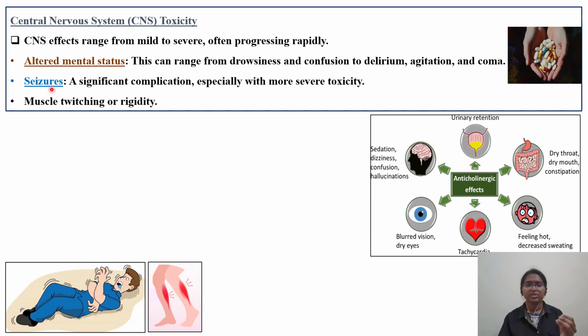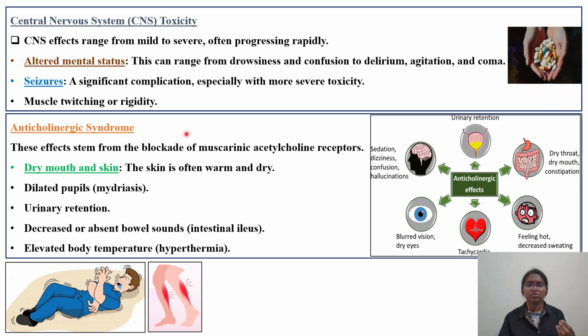Coming to seizures, a significant complication, especially with the more severe toxicity. When high doses of this TCA are taken in overdose, there is a possibility for seizures, complicated seizures, muscle twitching and rigidity. So what is the anticholinergic syndrome that we can see with respect to TCA overdoses?